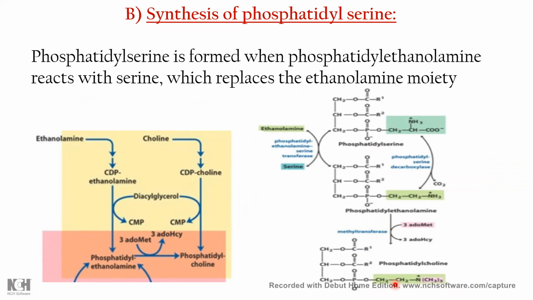So how is phosphatidylserine formed? Phosphatidylserine is formed when phosphatidyl ethanolamine reacts with serine. Look at this: when phosphatidyl ethanolamine reacts with serine, the serine replaces the ethanolamine moiety and forms phosphatidylserine. So this is how phosphatidylserine is formed.